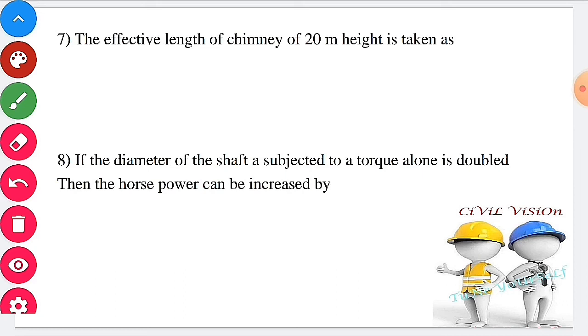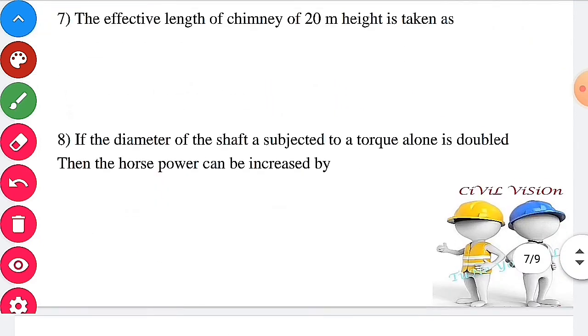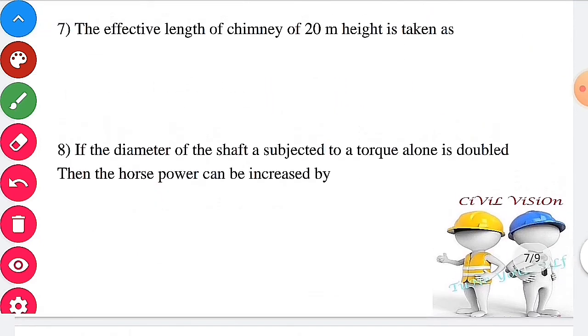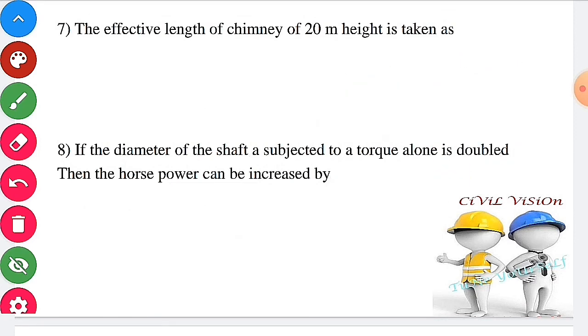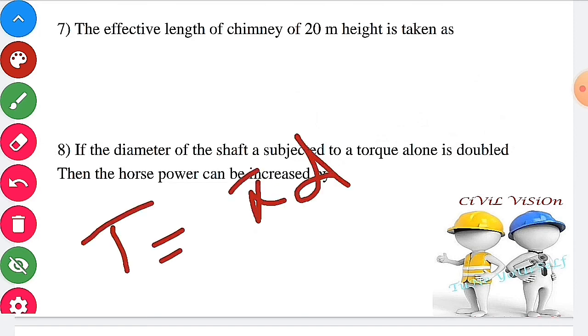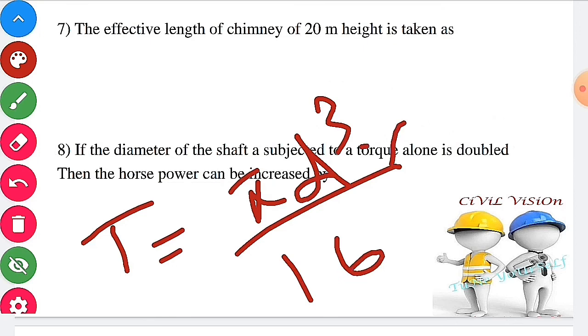be increased by. We know the formula for power. Power equal to omega into torque. Omega is nothing but 2 pi n divided by 60. Torque equal to pi d cube divided by 16 into tau max. Here the diameter gets doubled.